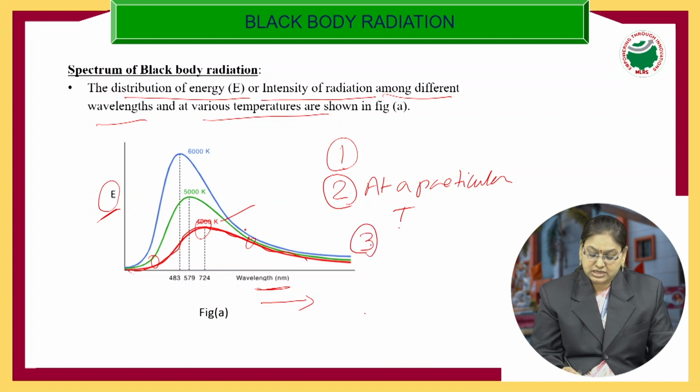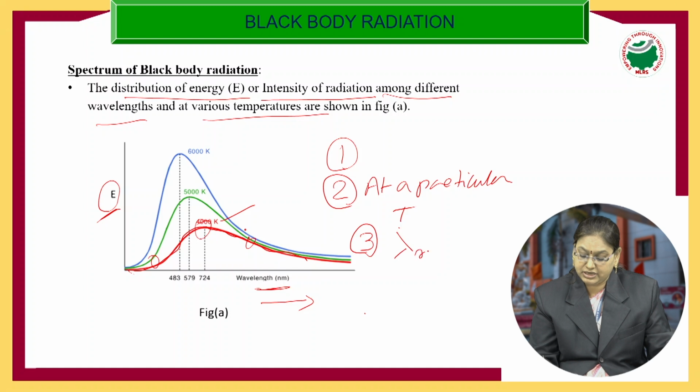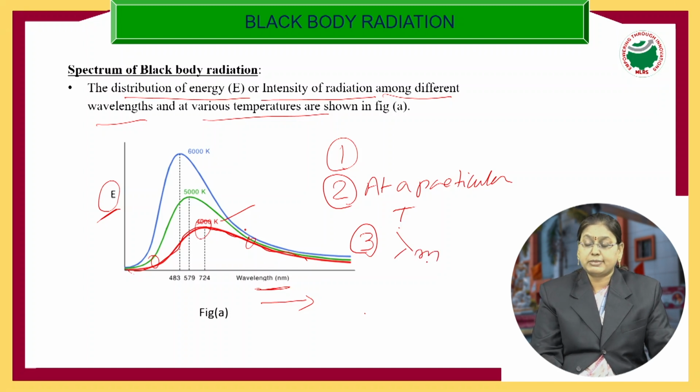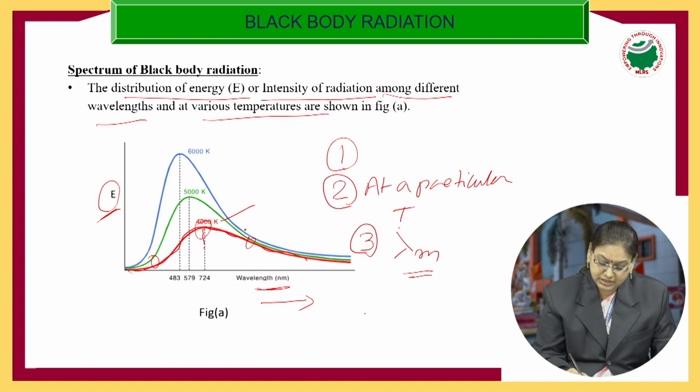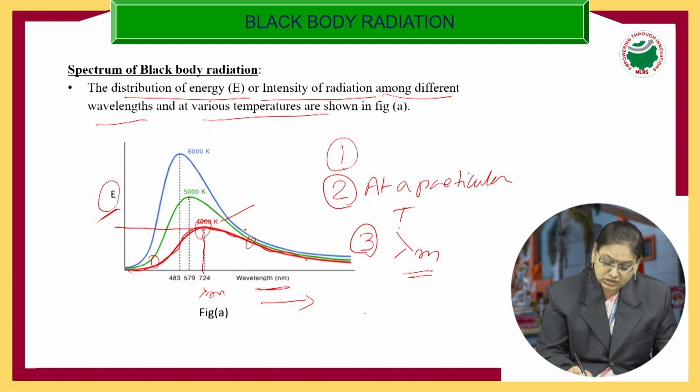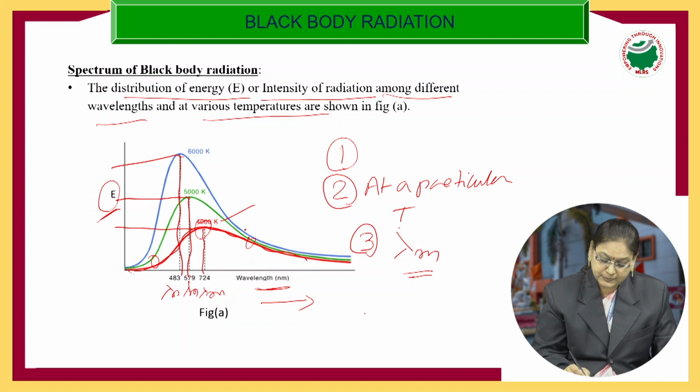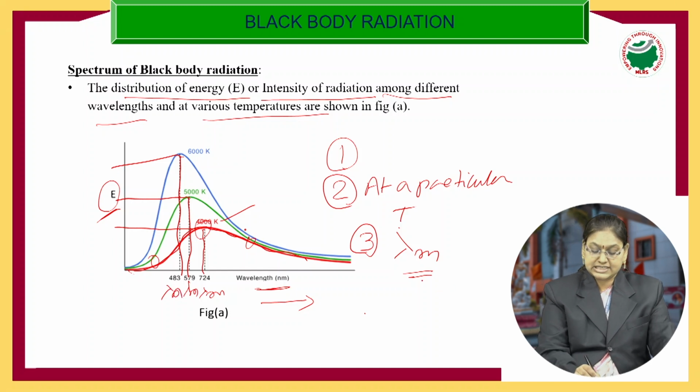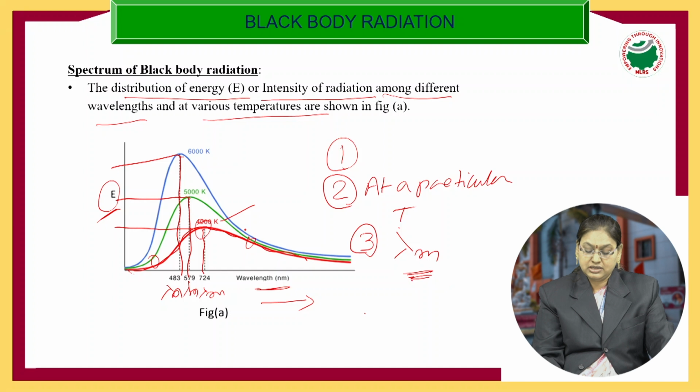And third, the wavelength corresponding to maximum energy is represented by lambda m. Here this is your lambda m, because this is the wavelength corresponding to the maximum energy. So the wavelength corresponding to maximum energy is represented by lambda m.